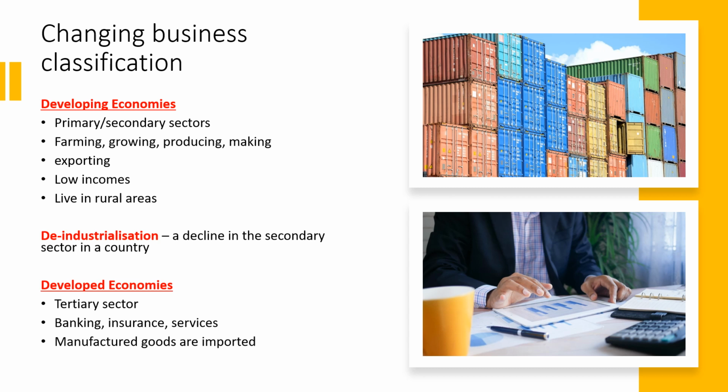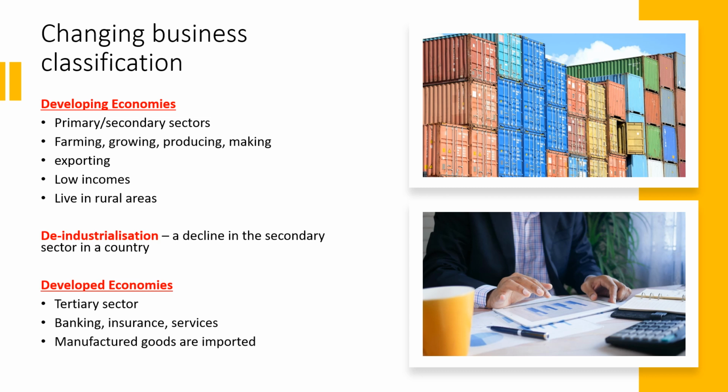Now we've got the changing business classifications. Okay, so we've got something called developing economies. This is usually where the primary and secondary sectors take place. Okay, so it could be farming, growing, producing, or making things. Those products which are then made are then exported, okay, to other countries, and not usually for a high price, and therefore there's low incomes in the country, and usually the majority of the people in the country live in rural areas, so maybe like the farm areas and villages and things like that.